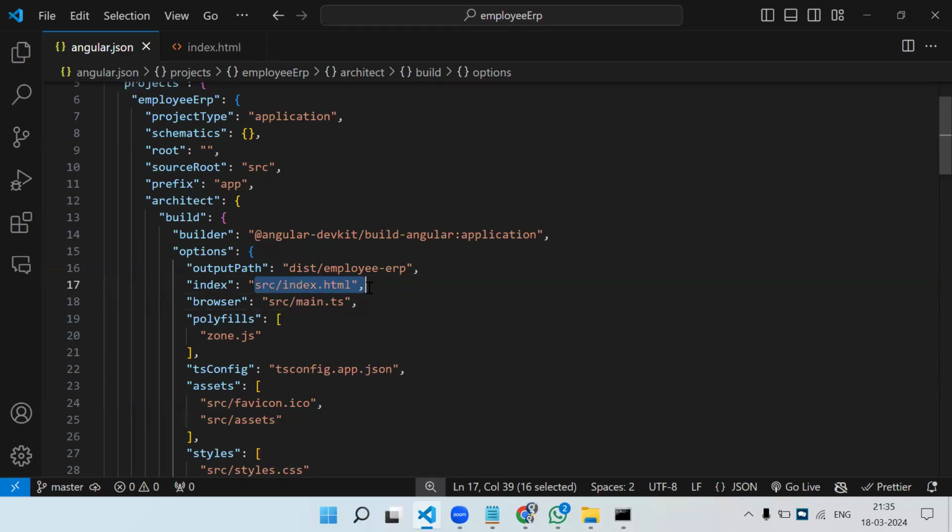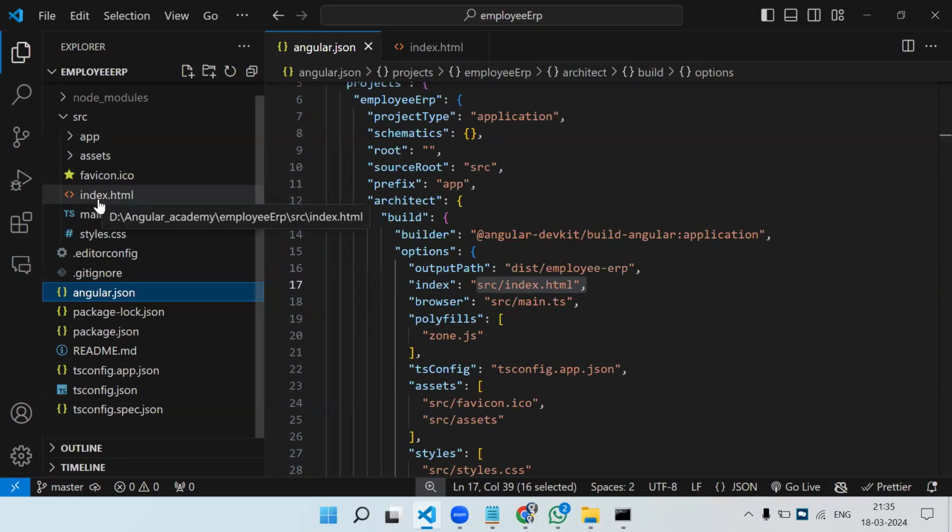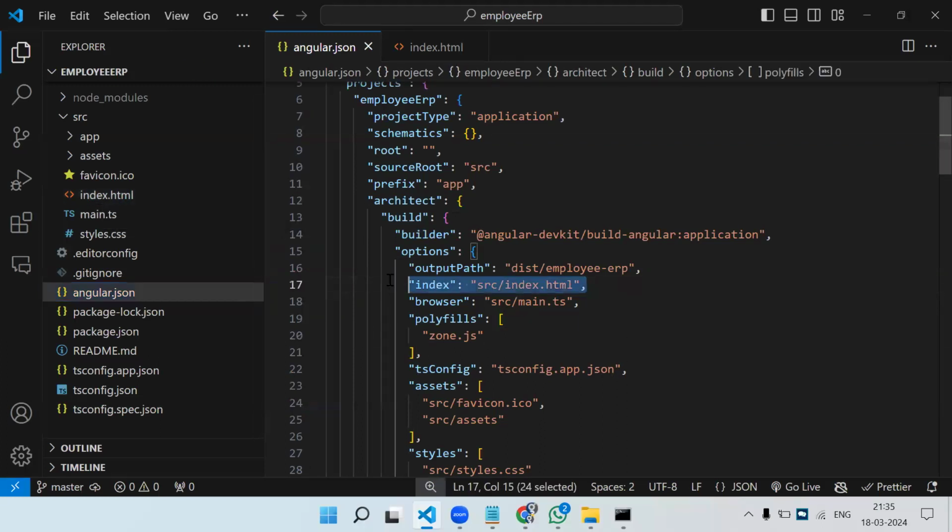In some projects, those who are working might have seen that they won't name the single page application index. They can name it main.html, or give some other name. But that name should be present here, because from here Angular will understand which page is my single page application, the page I'm targeting. So here we link that page. That's why we call angular.json a setting file. From here, everything is linked. Okay, so index.html.